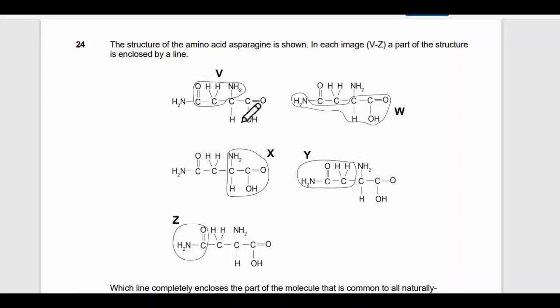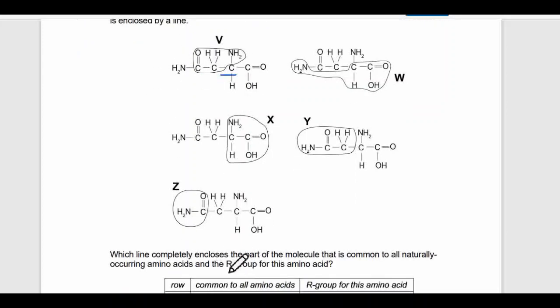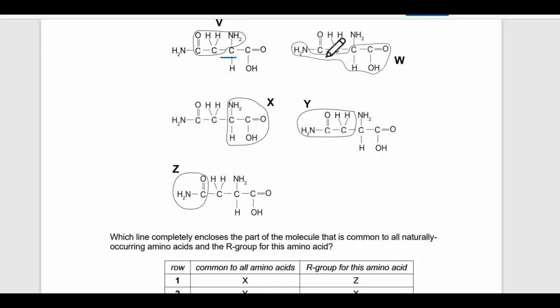So if you see these questions, here the middle carbon is this one, having COOH on one side, hydrogen, NH2, and this whole group will be the R group. All the remaining thing will be R group. And here none of the R group or common thing is separated by the circle. It's like a mixture of something. So this option is right.